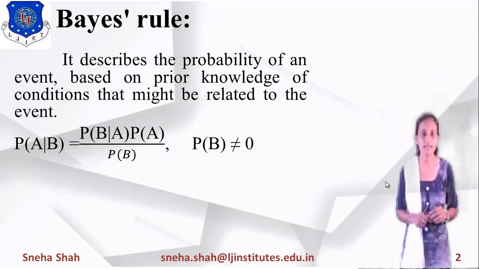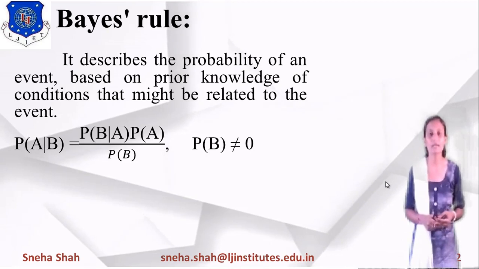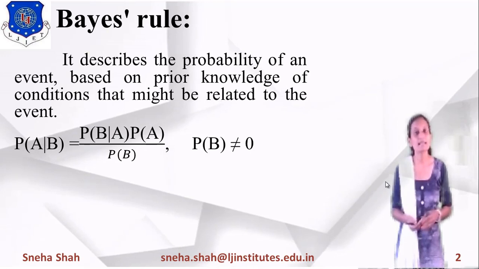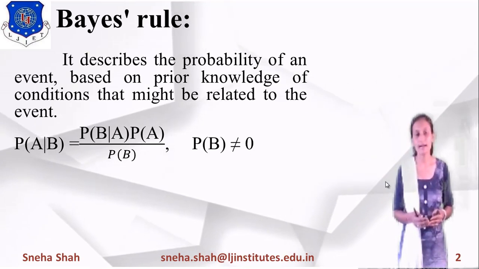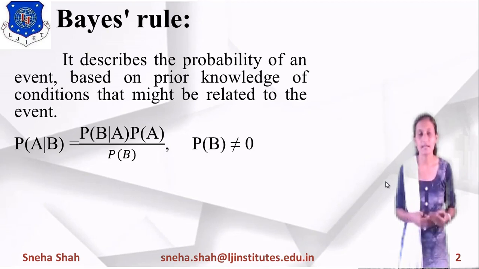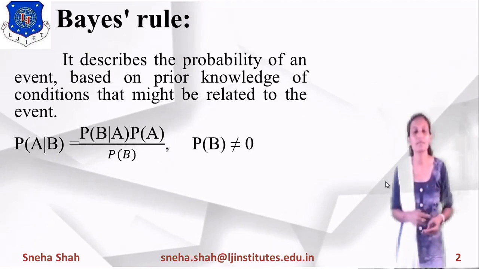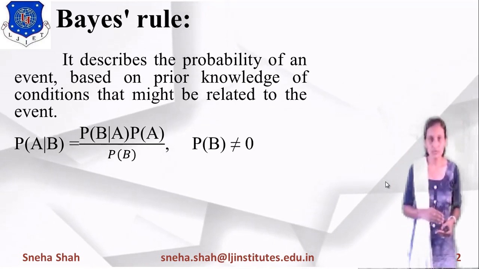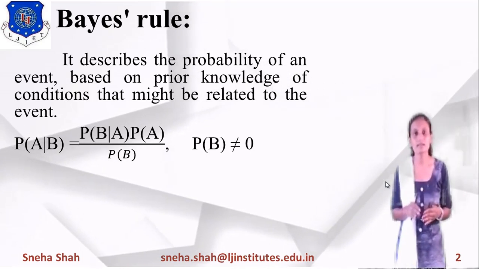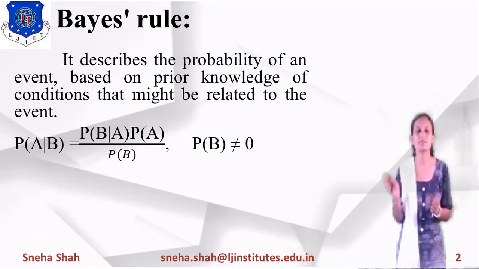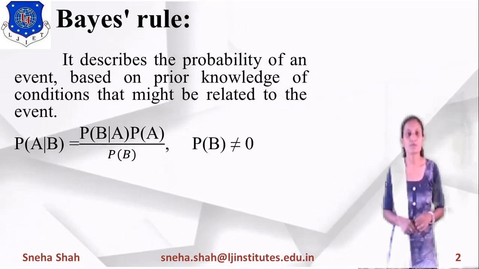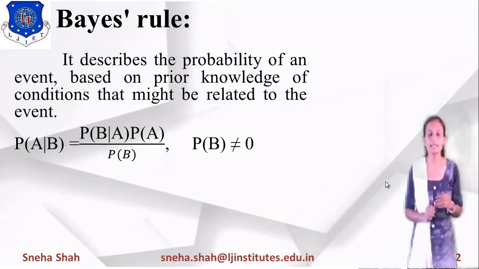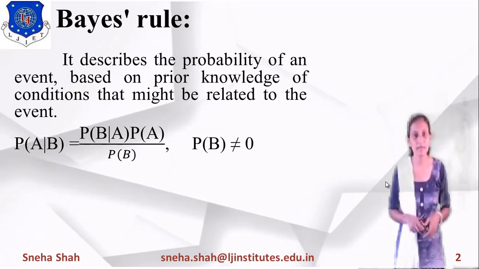Another condition is, if we take probability of B equals 0, it is considered an impossible event, and as it is an impossible event, we can't get knowledge of it, and based on this condition we can't derive another event, right? So we know the occurrence of event B, and based on this we are finding the probability of A. If you want to find the probability of A, which depends on the probability of B, then it will be defined by using this Bayes rule.